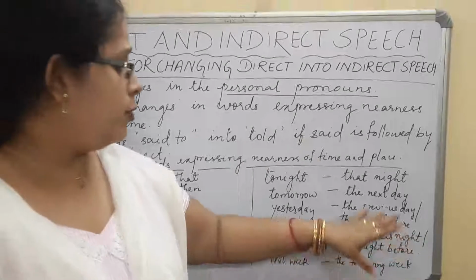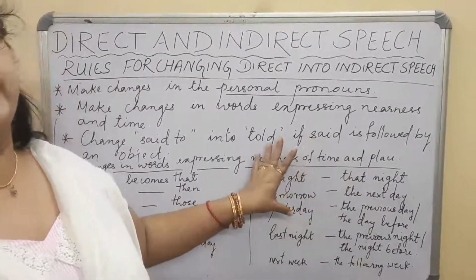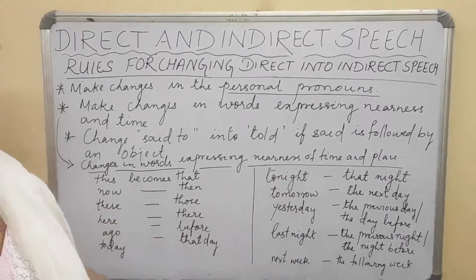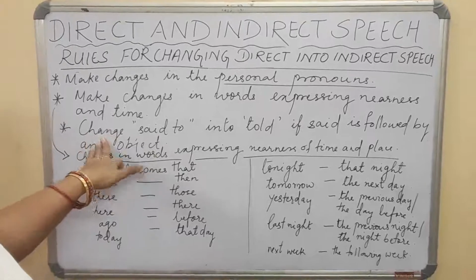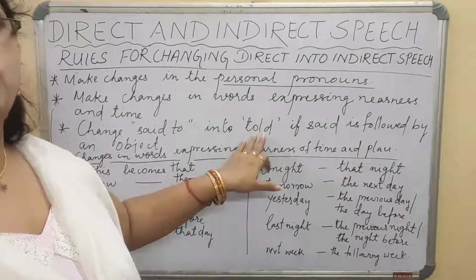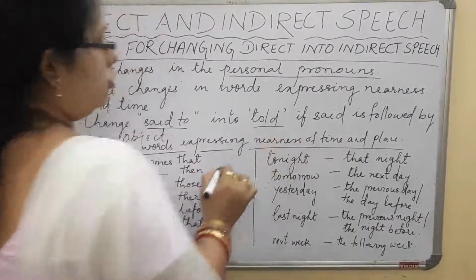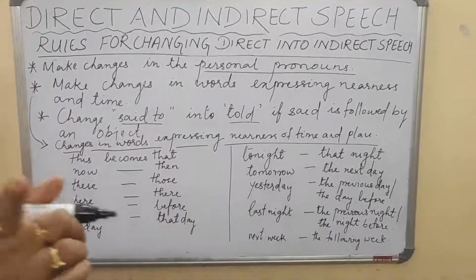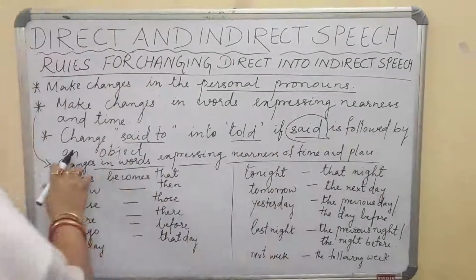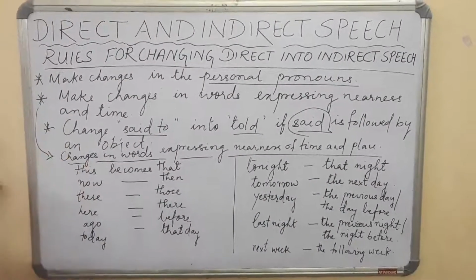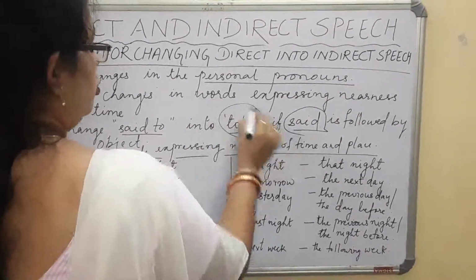When we are changing, we normally forget these changes, as a result of which the sentence goes wrong, or we get a minus mark or negative marking. The third one is we have to change said to into told. Remember, said to, we have to change it into told. What is the condition there? If said is followed by an object, then we need to change it into told.